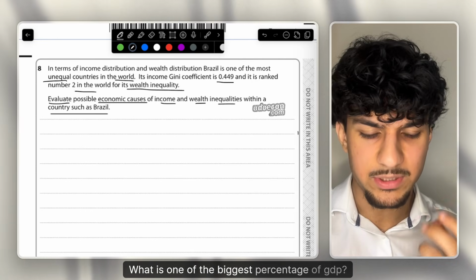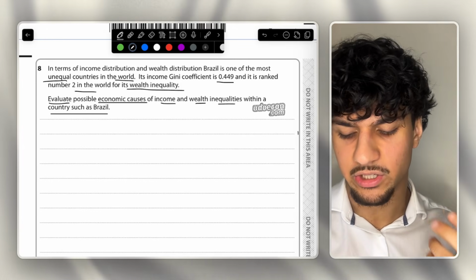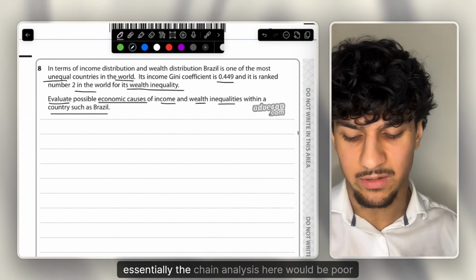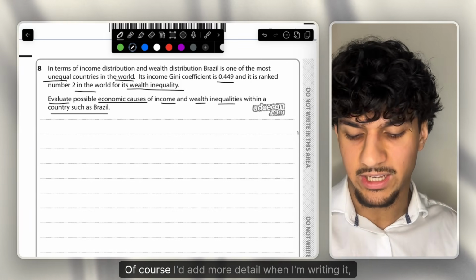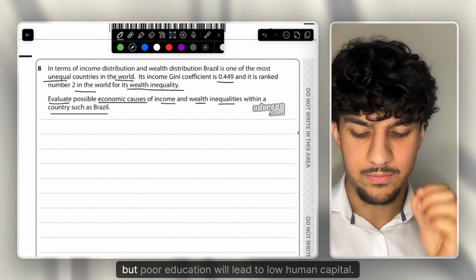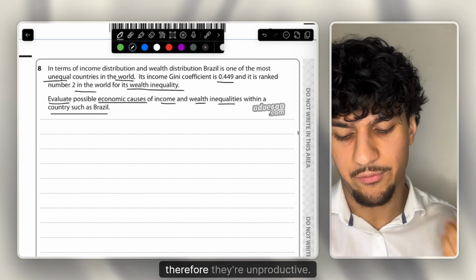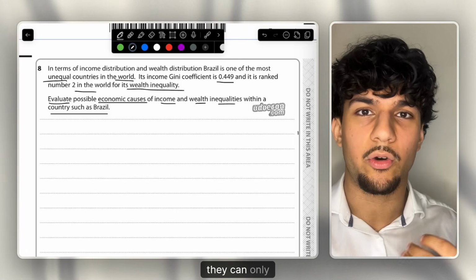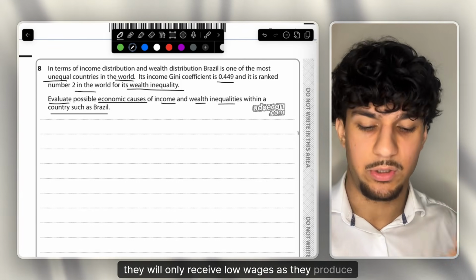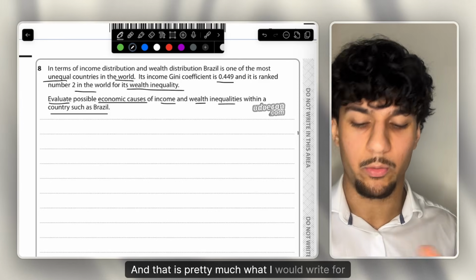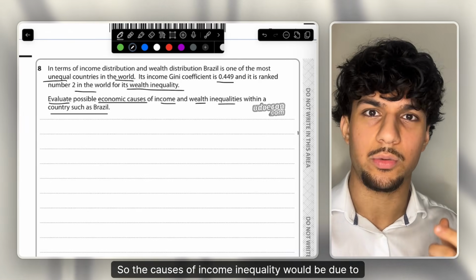What is one of the biggest percentages of GDP? What is one of the biggest things the government provides, which is usually education. Therefore, essentially the chain of analysis here would be poor education leads to, of course, I'd add more detail when I'm writing it, but poor education will lead to low human capital. Essentially, individuals do not get skilled, therefore they're unproductive, and if they're unproductive, they will only receive low wages as they produce low output. And that is pretty much what I would write for that first paragraph. So the cause of income inequality would be poor education.